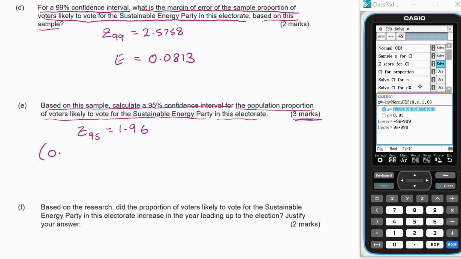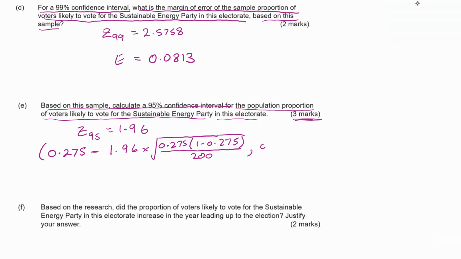So our proportion was 0.275 for this latest sample. Take away 1.96, and then we've got to multiply by the standard deviation. Now for this one, that's the square root of 0.275 times 1 take away 0.275, all over 200, because there was 200 in this sample. And then over here, it's the same thing, but with a plus.